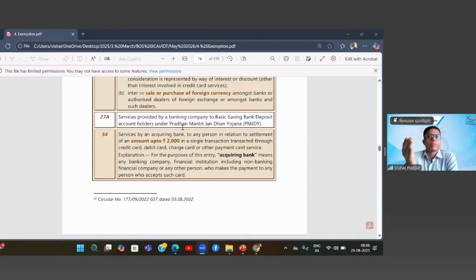This whole process is a service which is provided by the shopkeeper's bank or by that particular vendor who is providing the swipe machine to the shopkeeper, for which they generally charge some processing fee. And generally that processing fee is some percentage, 0.1, 0.5 of the value of transaction.